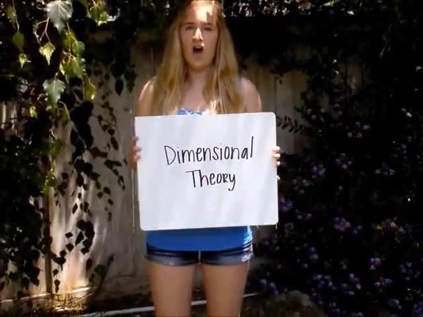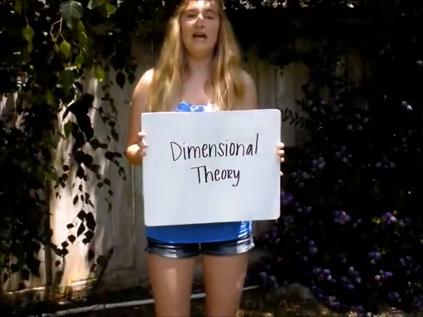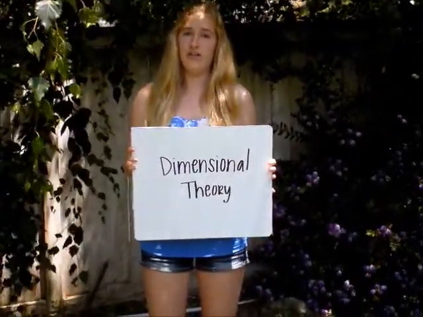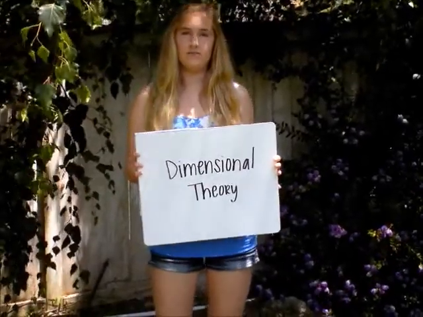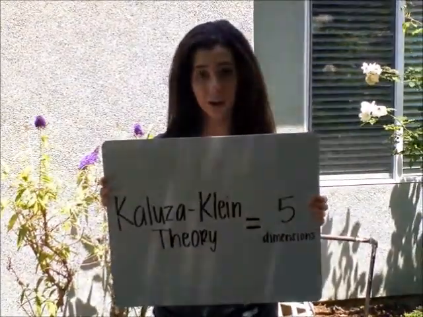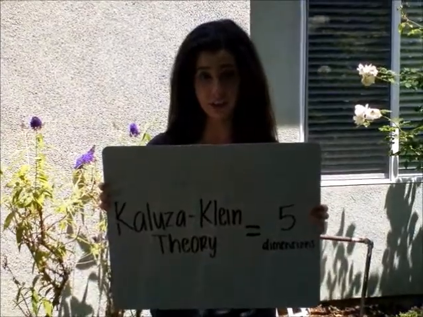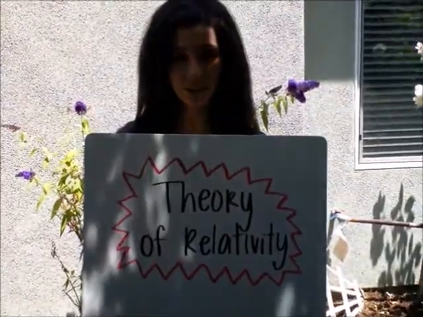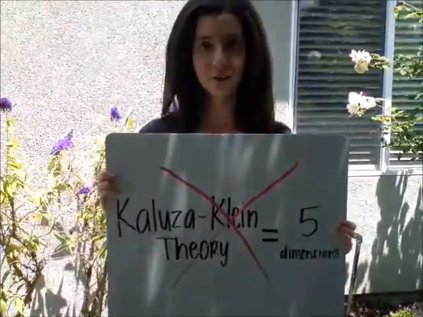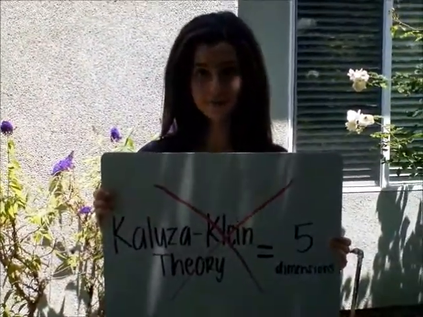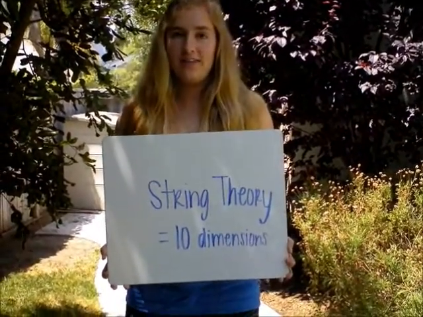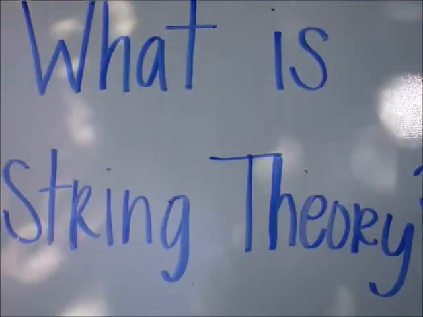Dimensional theory has been evolving over 100 years now. Even after all this time, there is still no known right answer to the number and scope of dimensions. One of the first well-known theories is the Kaluza-Klein theory, which states that there are 5 dimensions. This was an expansion of Einstein's theory of relativity, though it has now been proven to be wrong. In present day, we have string theory. Original string theory stated there are 10 dimensions.